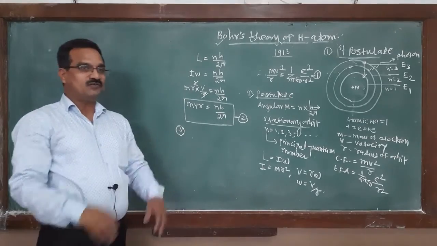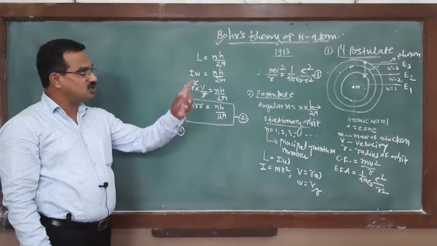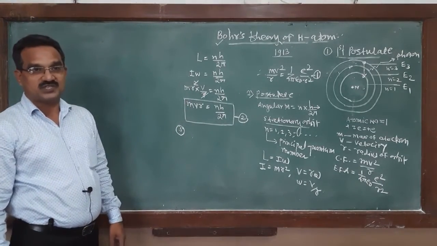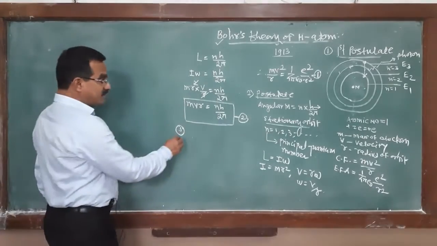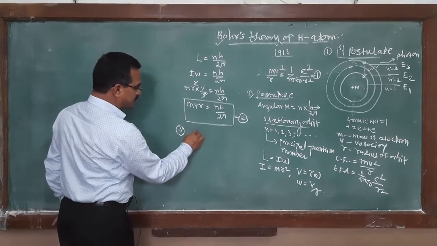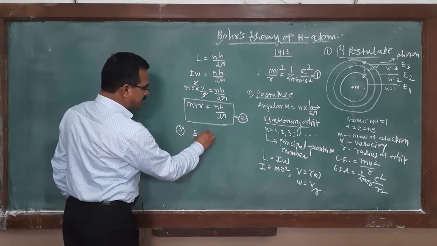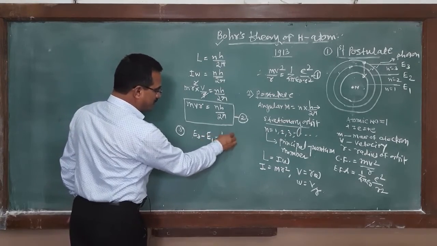And according to Planck's quantum theory, the energy of the photon must be equal to h nu. It means that for this case, E3 minus E1 must be equal to h nu.